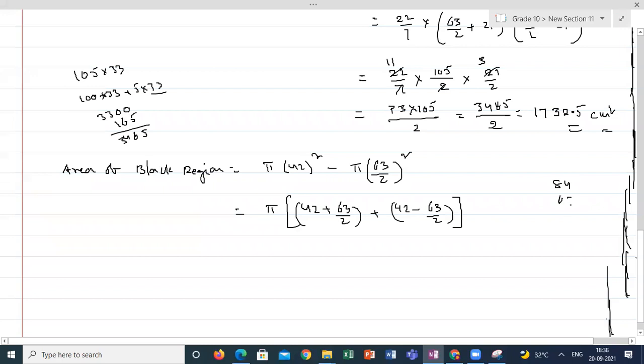(84 plus 63), that is 147. This will be 22 by 7 into 147 by 2 into 84 minus 63. 84 minus 63 means 21 by 2. So 2 11s, 7 3s. This is 33 into 147 by 2, which is equal to how much?